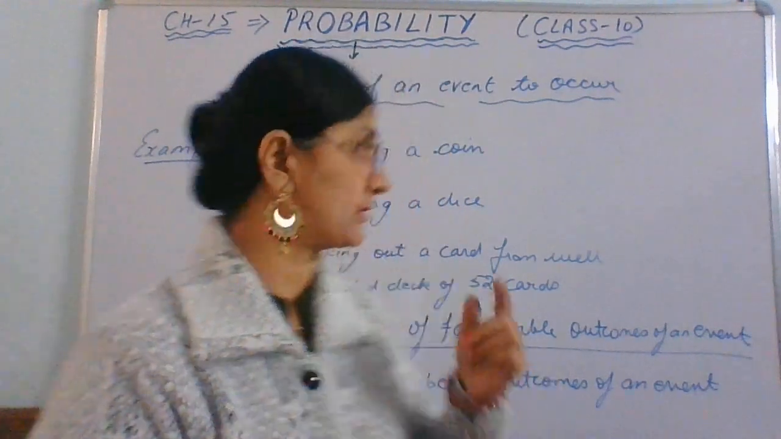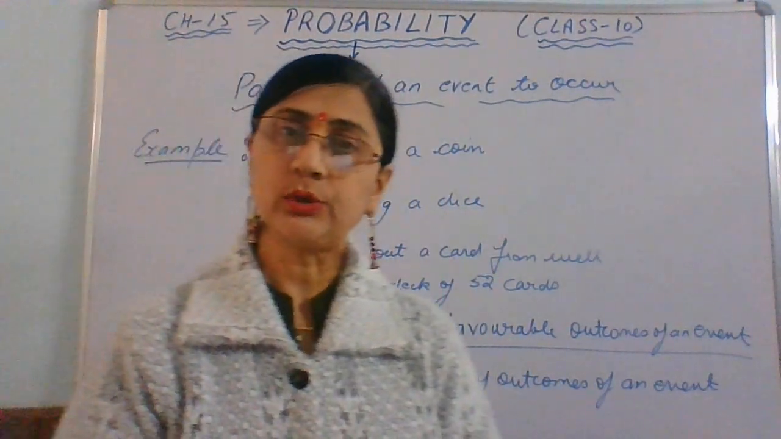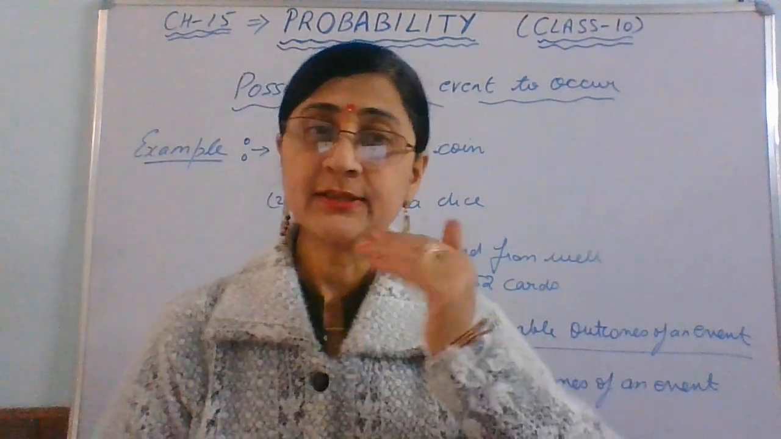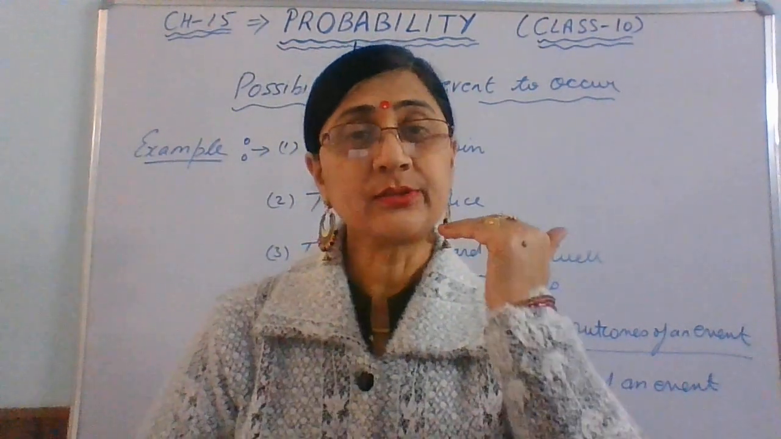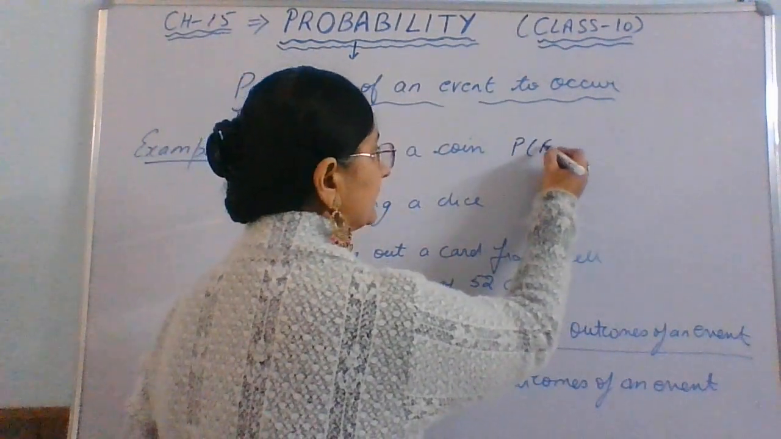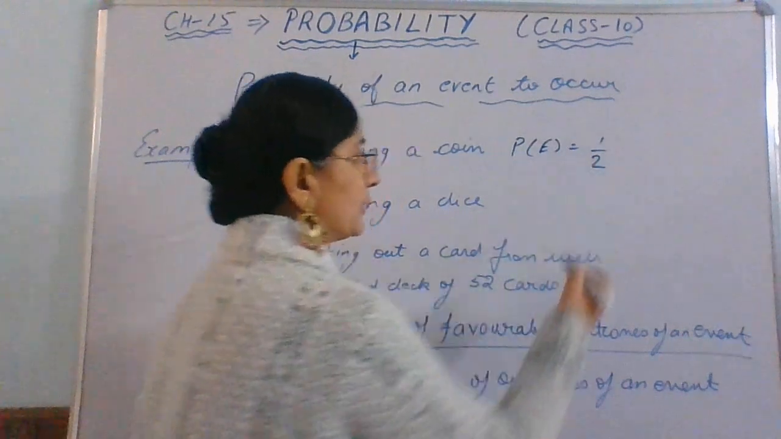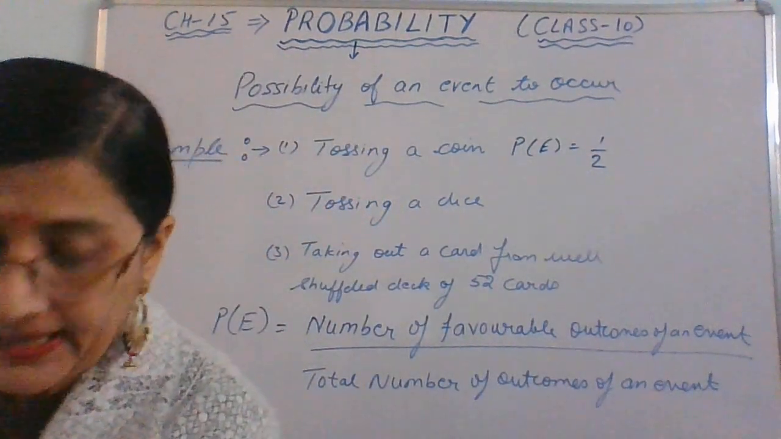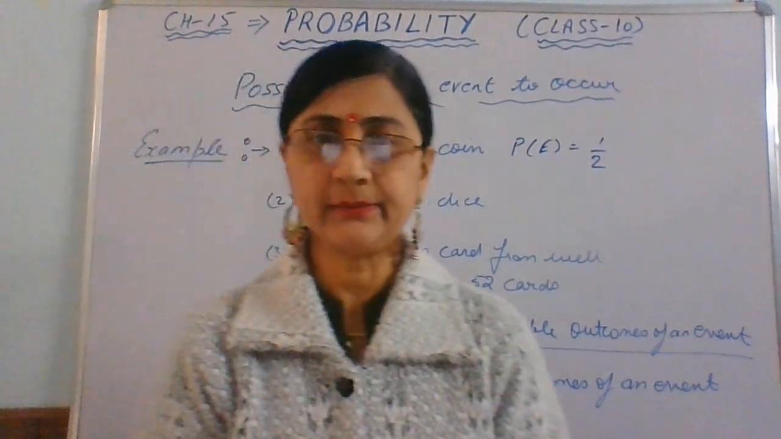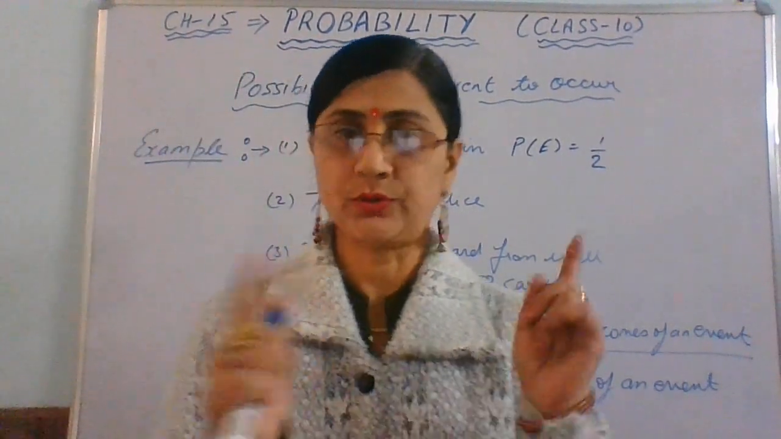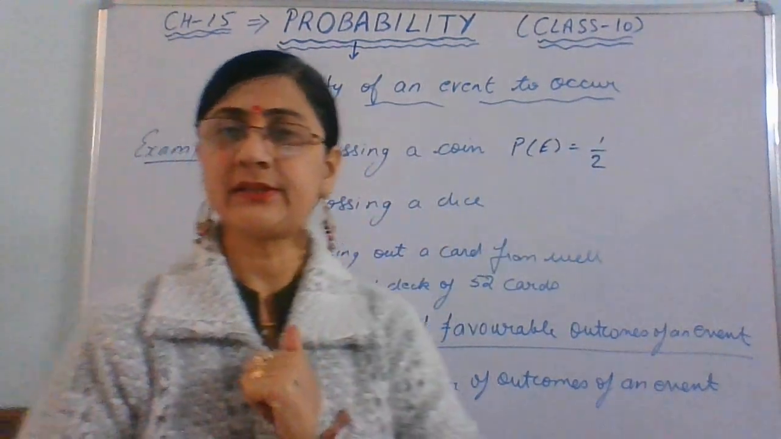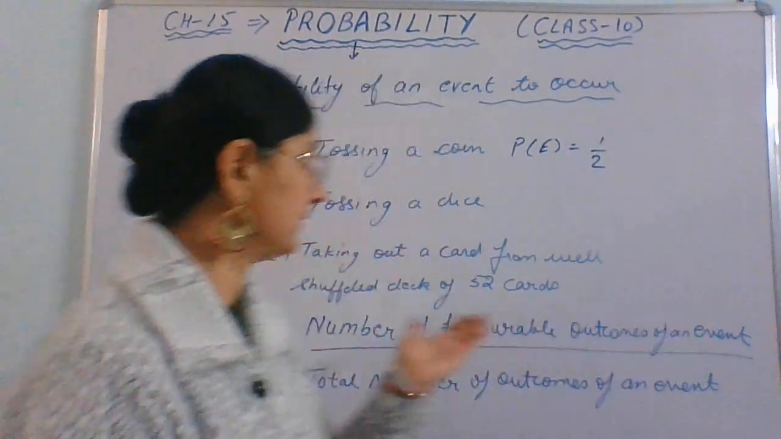If we talk about tossing a single coin, what will be the total possibility? 2, because there are only two possibilities, head or tail. So if head comes, favorable is 1 here. The probability is 1 by 2, because the total is 2 and favorable is 1, because only one head can appear in a single toss of a coin.